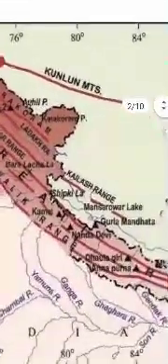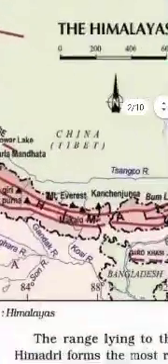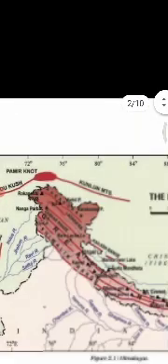See here, the Great Himalayas. So, the three ranges. The first is the Inner Himalayas or the Himadri or the Great Himalayas, meaning the uppermost part over here.